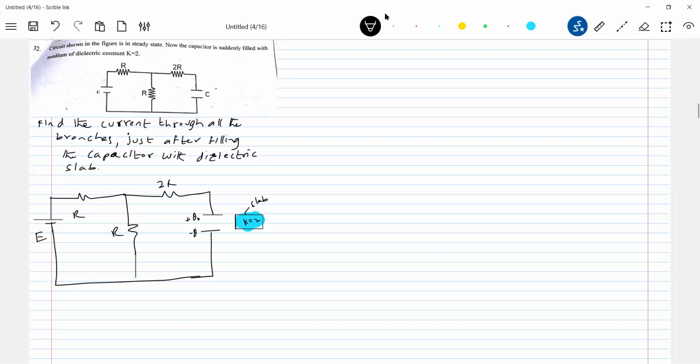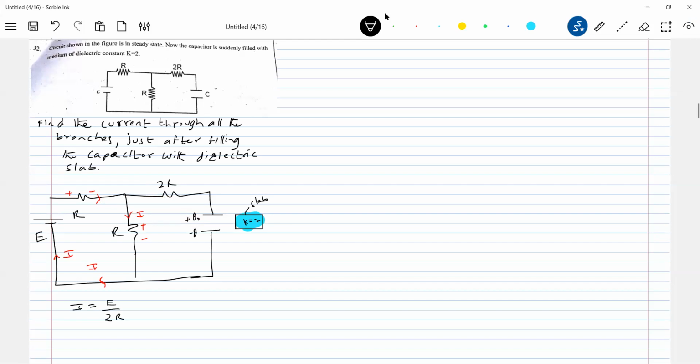Keep it like this. So can we calculate that initial charge? Initially, the current will flow only through this branch, no? There won't be any current through the other branch. There won't be current through this resistor 2R. Only the current will flow here because the capacitor is open circuit at steady state. So what is the expression for I? I is equal to E by 2R.